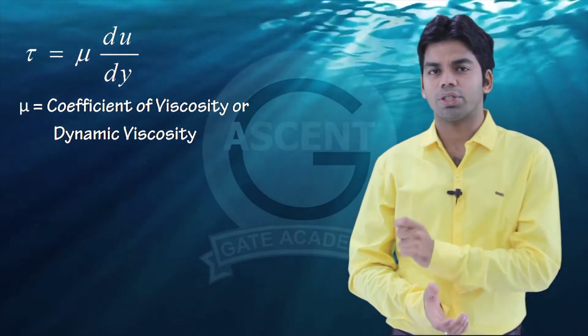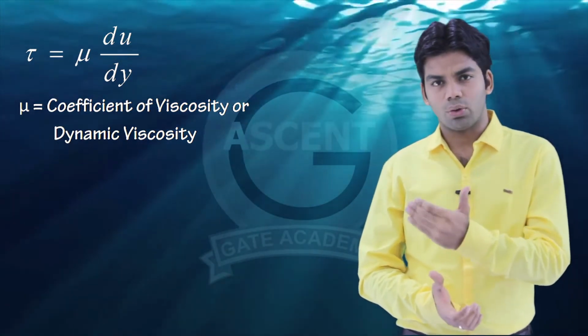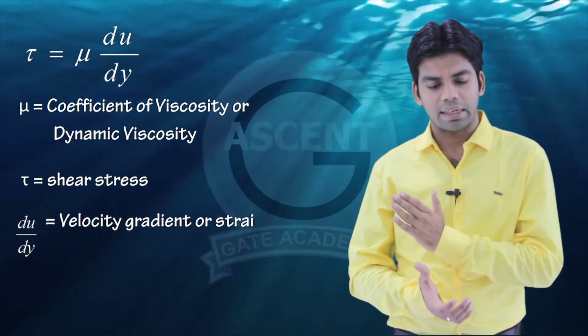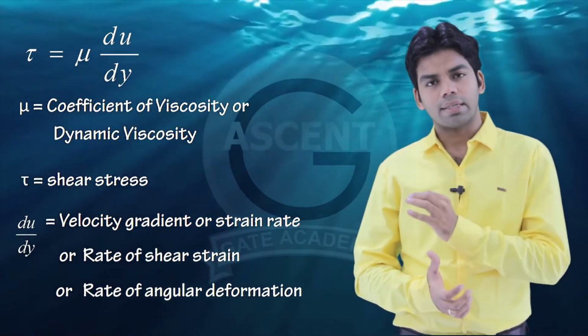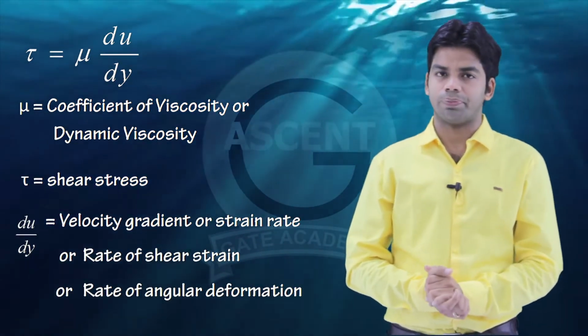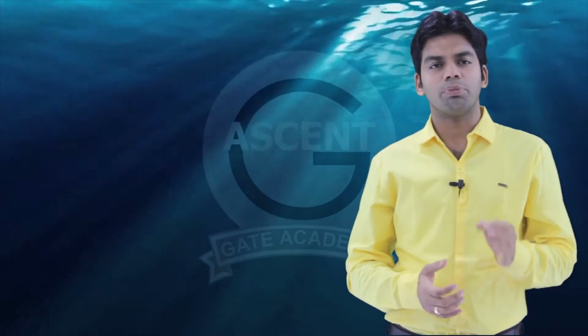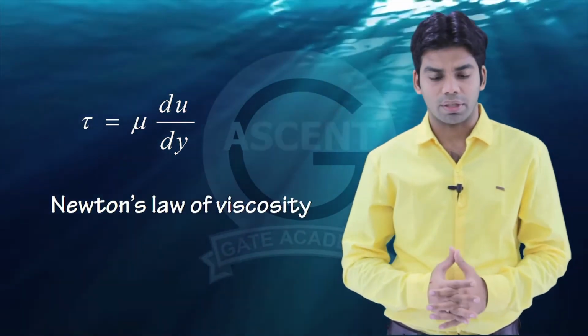Mu is the coefficient of viscosity or the dynamic viscosity. Tau, as I told you, is shear stress, and du by dy is the velocity gradient, or you can call it rate of shear strain, or rate of angular deformation. And this equation, a very important equation, tau is equal to mu du by dy, is nothing but Newton's law of viscosity.